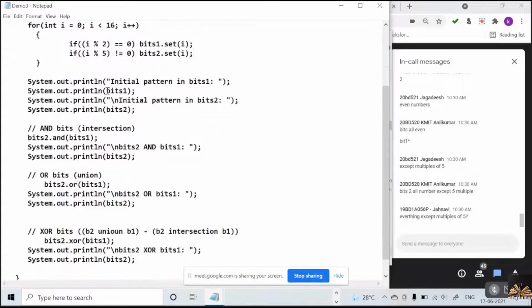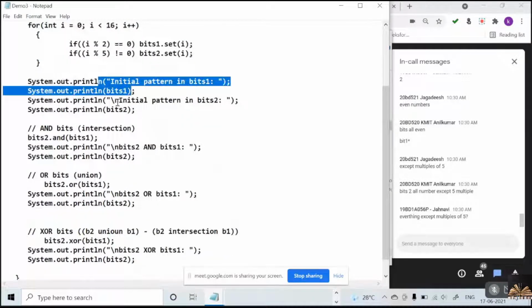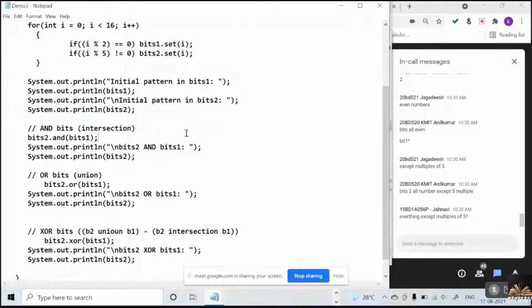Now I am printing bitset 1, and again I am printing bitset 2. Now I am doing the AND operation here. This is not logical AND. AND behaves like the intersection of bitset 1 and bitset 2, and that result will be stored in bitset 2.